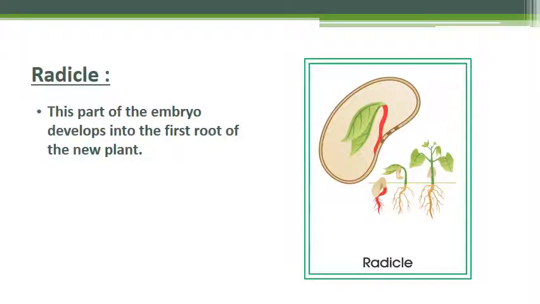So firstly we will discuss about radicle. So this part of the embryo develops into the first root of the new plant. So the radicle is the first part of a seed to emerge from the seed during the process of seed germination. So it is the embryonic root inside the seed. So here in this picture, red color shows the structure of radicle.